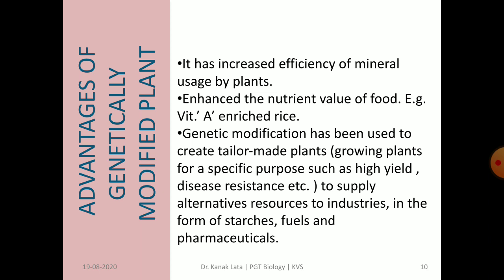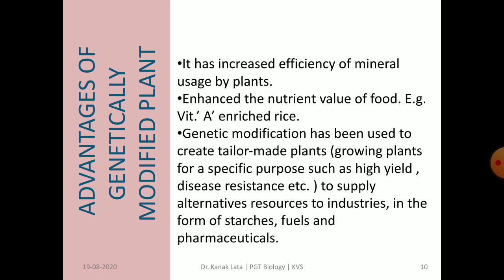GM crops have also increased the efficiency of mineral usage by plants. GM crops have also enhanced the nutrient value of food, like vitamin A enriched rice.